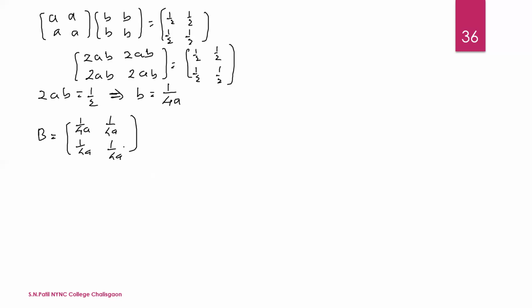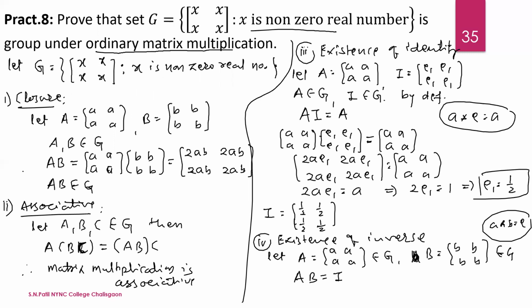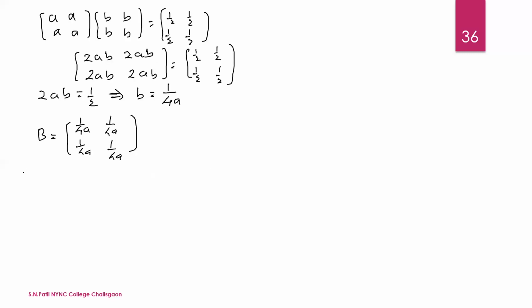All four properties of a group are satisfied. Hence, G is a group under ordinary matrix multiplication.